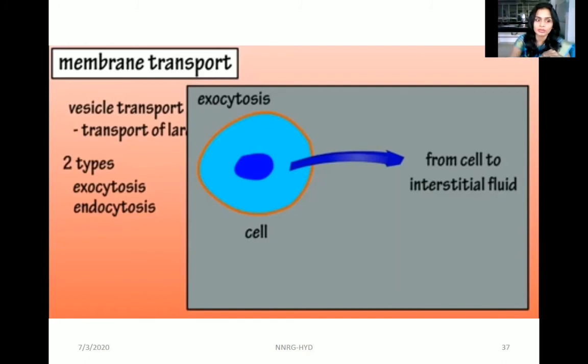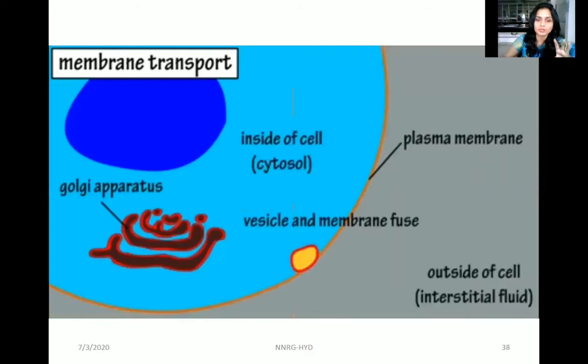That is exocytosis. In exocytosis, the Golgi apparatus, which stores the proteins, releases secretory vesicles. Those secretory vesicles carry these proteins from the Golgi apparatus. These vesicles travel to the cell membrane, the plasma membrane. The plasma membrane utilizes those proteins which are required for the formation of the phospholipids.